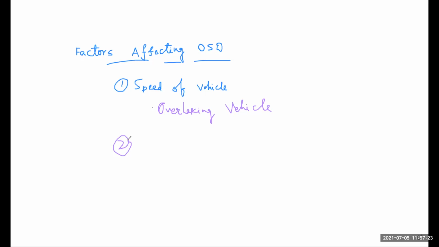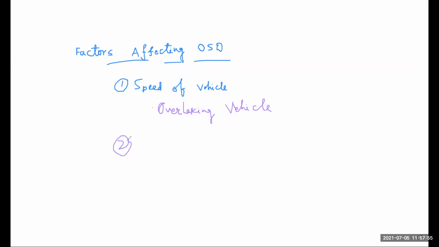In SSD I discussed that the factors which affect SSD are total reaction time, design speed, braking efficiency, condition of tire, and gradient of road. In a similar manner, I discuss the factors which affect OST. First is speed of vehicle. In speed of vehicle we take three points: first is speed of overtaking vehicle, next is speed of overtaken vehicle, and last is speed of the vehicle coming from the opposite direction.